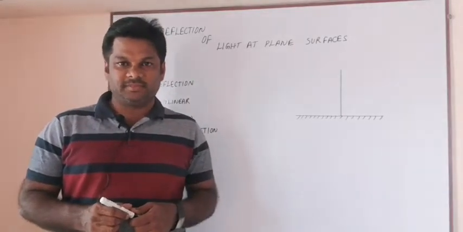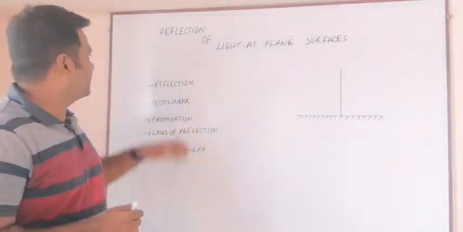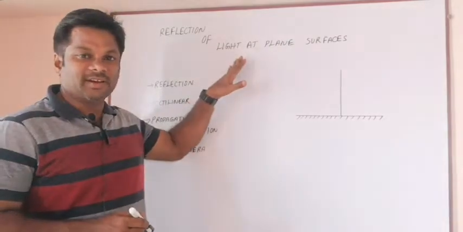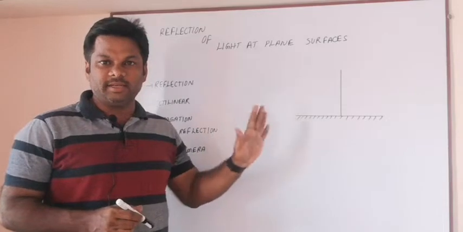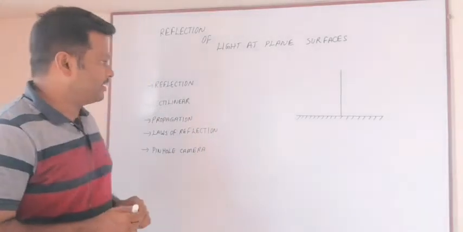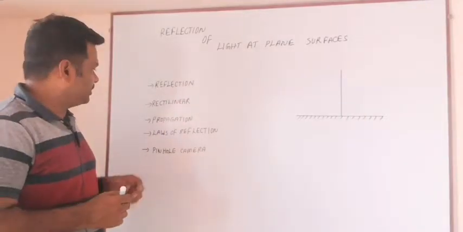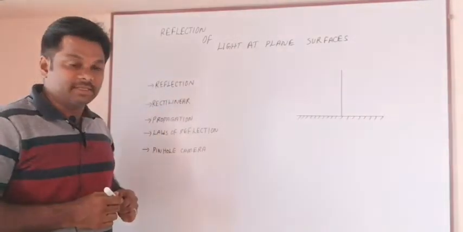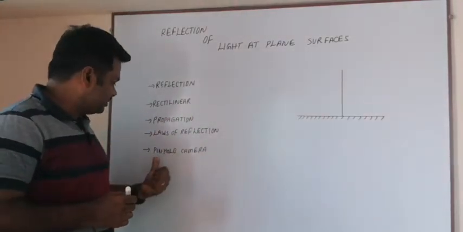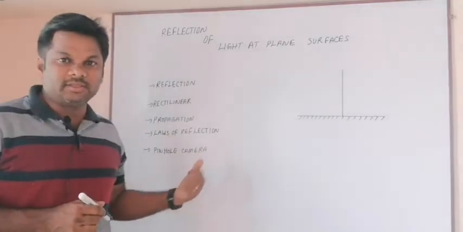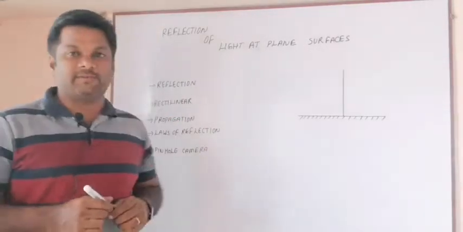8th class students, we have only one lesson to complete our 8th class syllabus in physics. That is reflection of light at plane surfaces. In this, a few words are there: reflection and rectilinear propagation, laws of reflection, pinhole camera. These are the things we are going to discuss in today's class. For that, the first one is reflection.